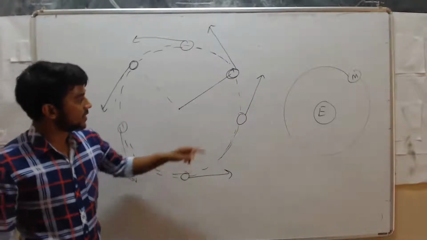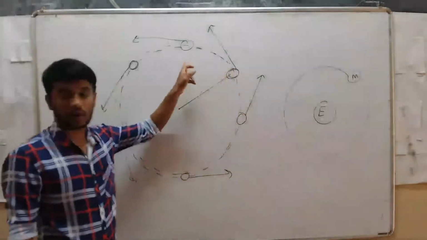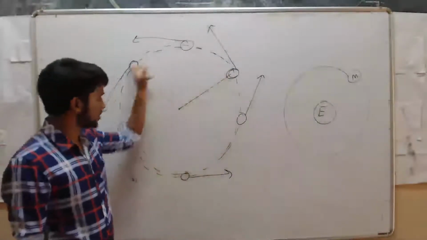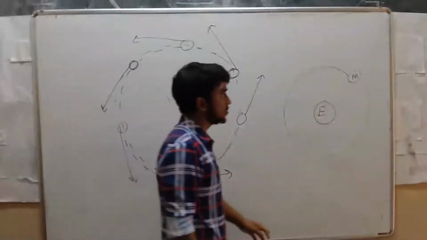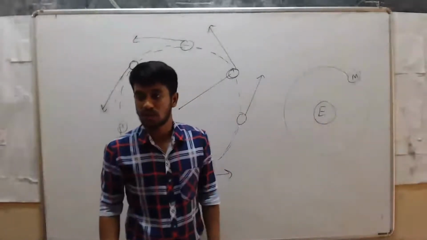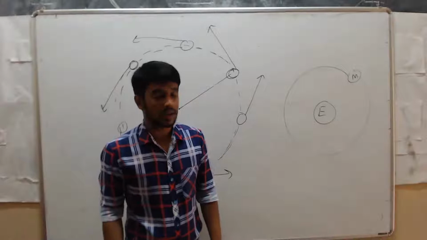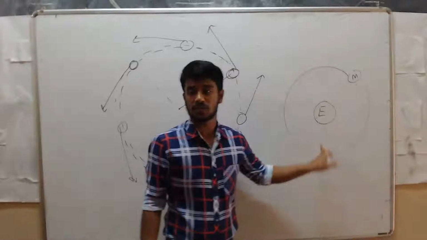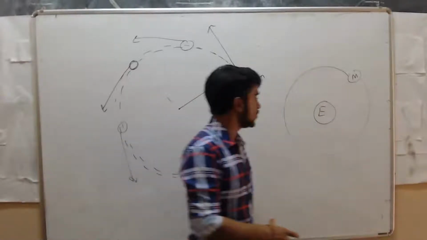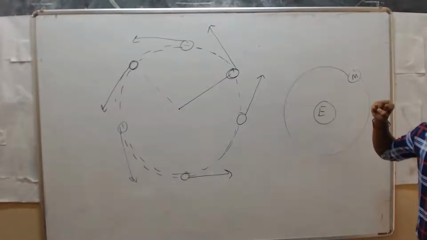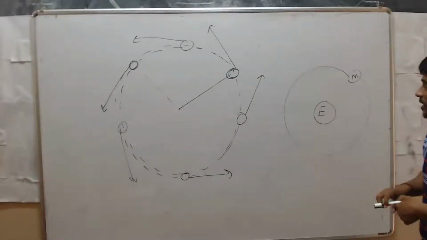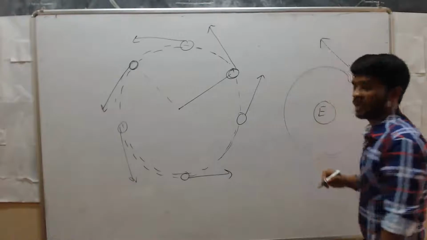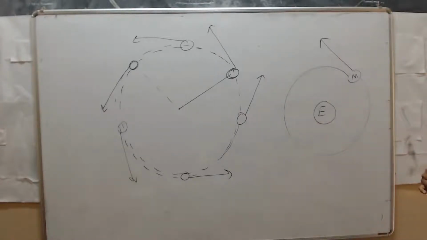Here we are changing the direction of the stone at each and every point, so that is the force which keeps the stone in a circular path. But here also, due to the gravitational force, the moon rotates in a circular path continuously. Suppose you remove the earth, what will happen? The moon will move in a straight line. So it is the gravitational force that keeps the moon revolving around the earth.